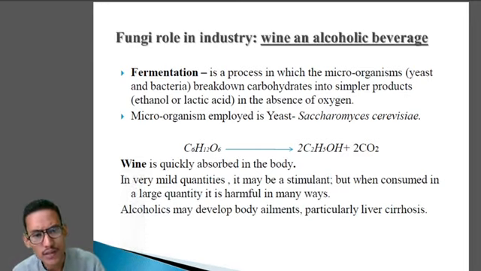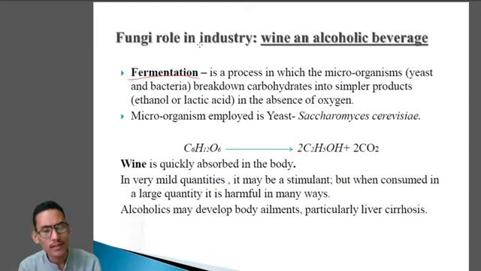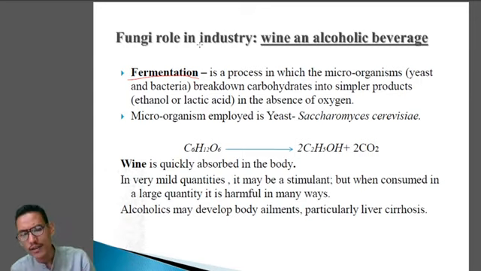So what is fermentation? Fermentation is the process in which microorganisms, mainly yeast and bacteria, break down carbohydrates into simple products like ethanol or lactic acid in the absence of oxygen.